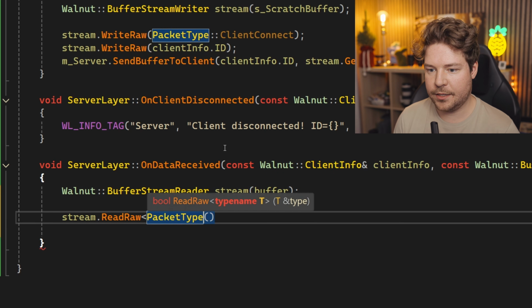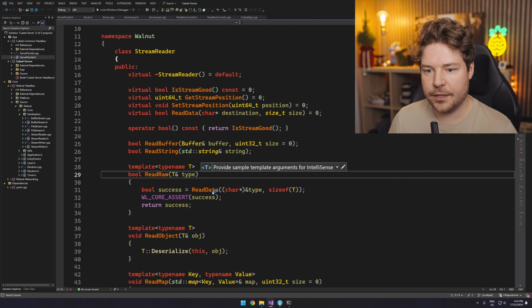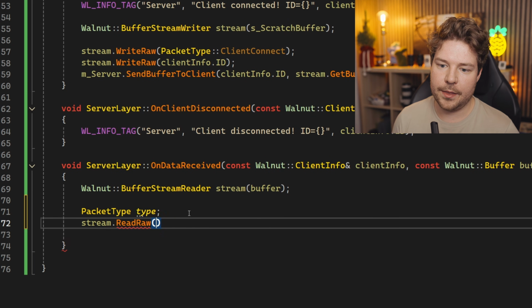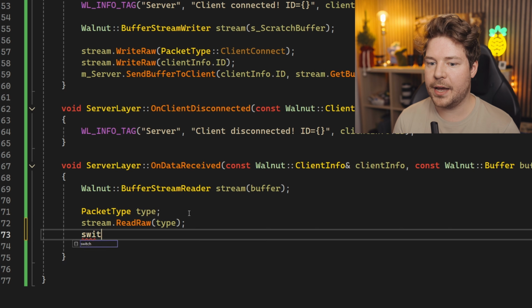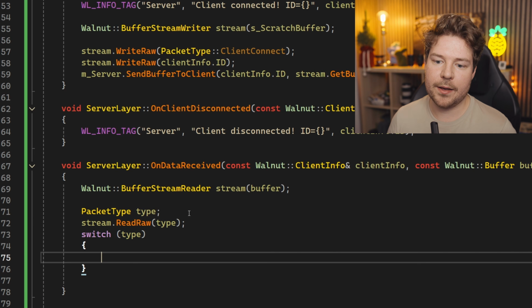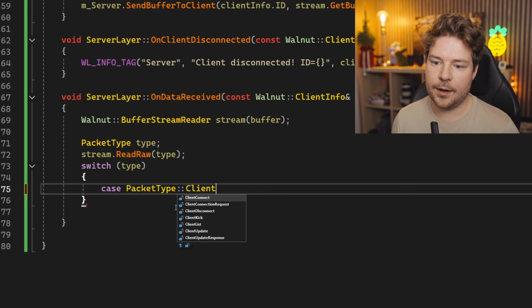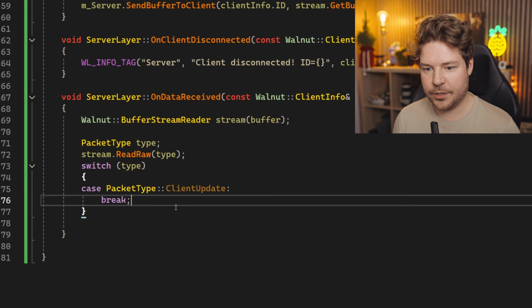So if I just do packet type, now this function I think, yeah, we'll just read it into there. So I think we can just do packet type, and then we could just read raw like that. And then based on the type that we receive, we may want to do something. So if we receive packet type, let's just say client update, which we actually have here already, which is cool.